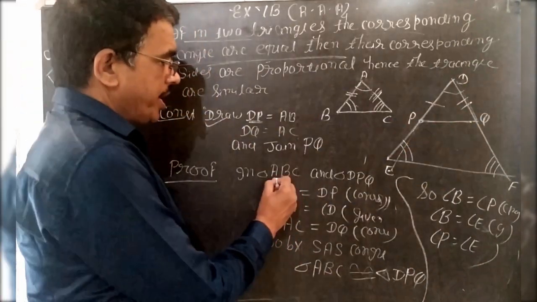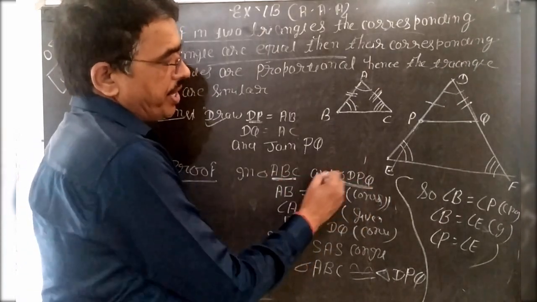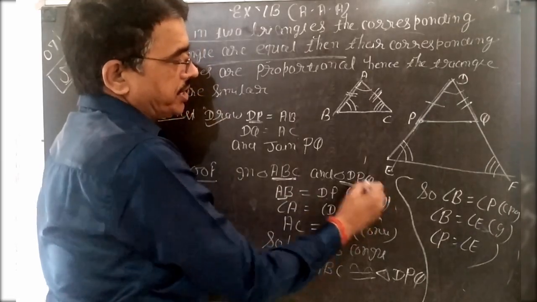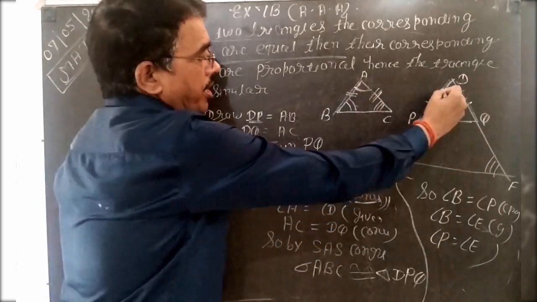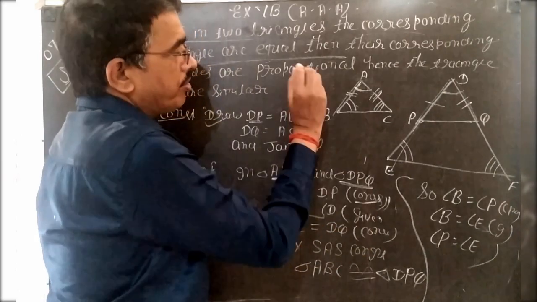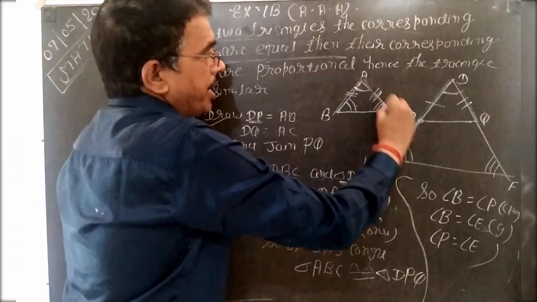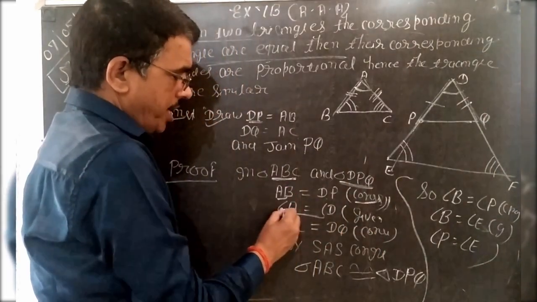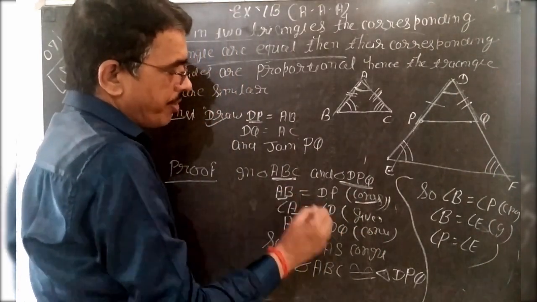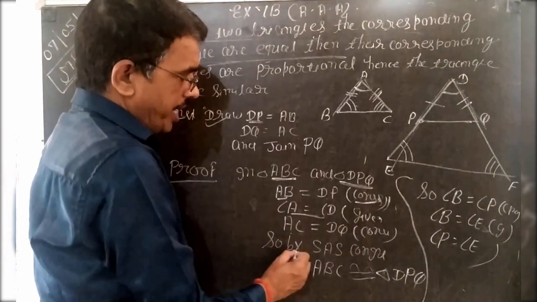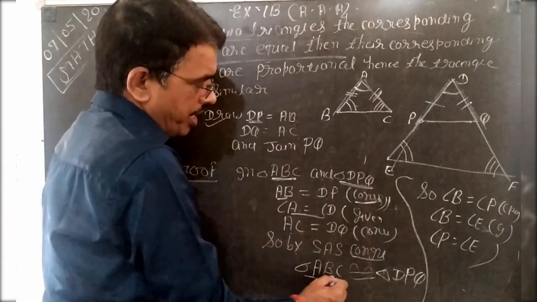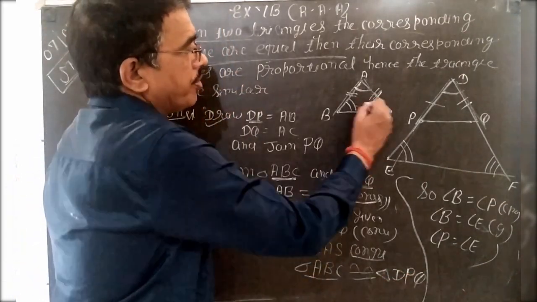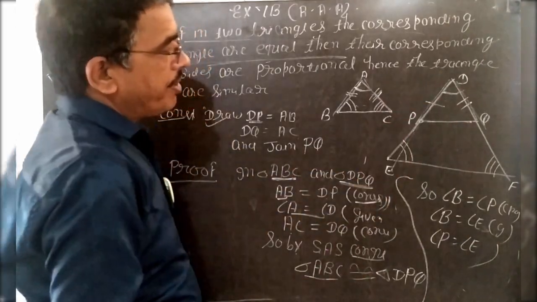So dear student, now find the congruency relation between ABC and DPQ. So what is given that in triangle ABC and triangle DPQ, congruency relation AB is equal to DP from construction. Next, angle A is equal to angle D, that is given in your question. And third, AC is equal to DQ, this is from construction. So by SAS, two sides and included angles are equal. So by SAS congruency theorem, triangle ABC is congruent to triangle DPQ. If these are congruent, then what is the relation between them by CPCT?